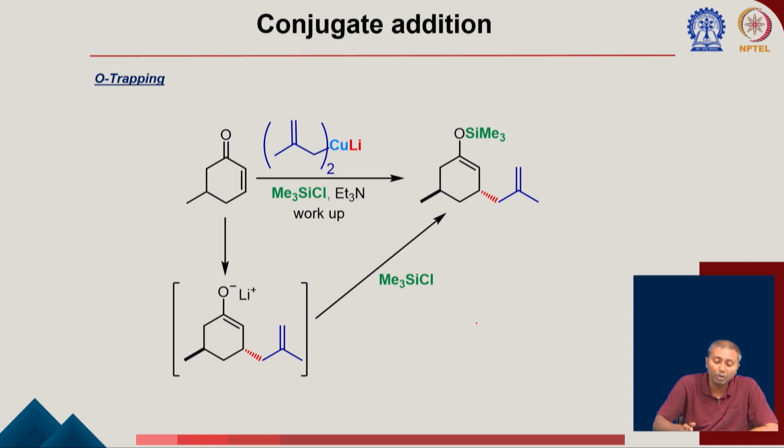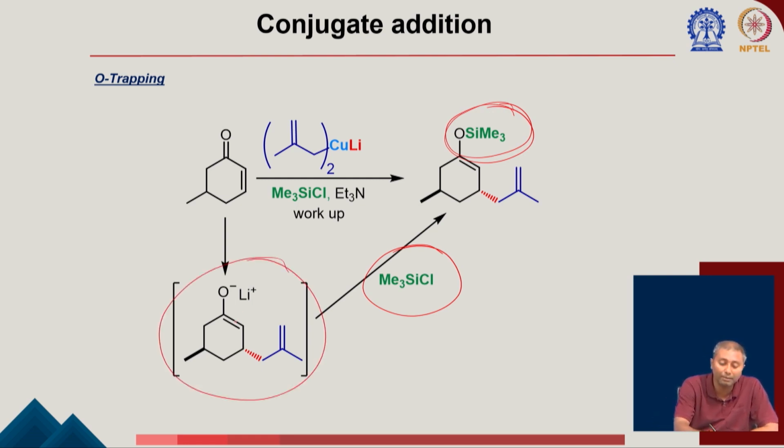Now as I said, if you have this trimethylsilyl chloride, then again these are going to favor oxygen. We know about that. Again this hard-soft concept comes into the picture. So this is going to bind with the oxygen to form this OTMS. Okay. So after this step, instead of attacking the carbon, it is going to form the corresponding OTMS. Of course, if you get this OTMS, this compound you can again treat with an electrophile.